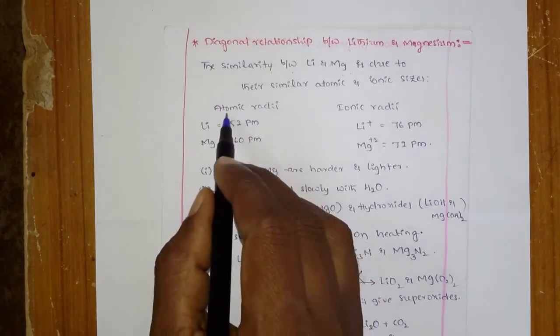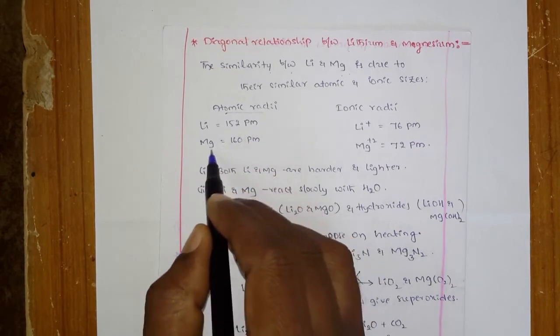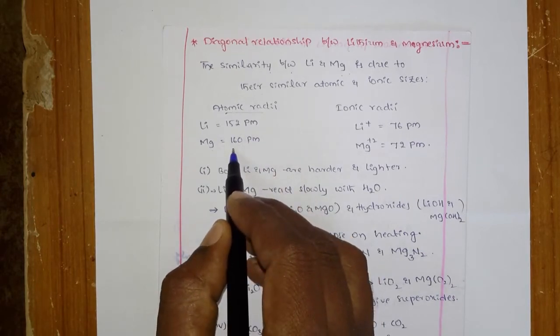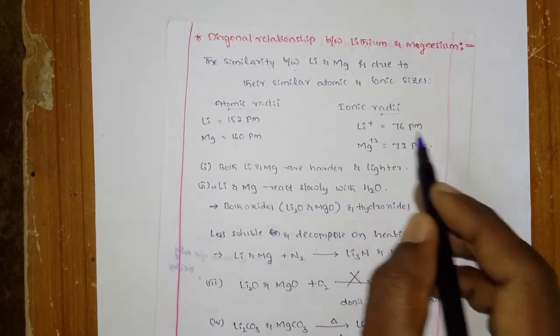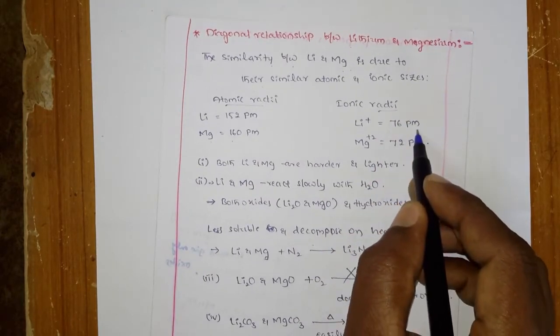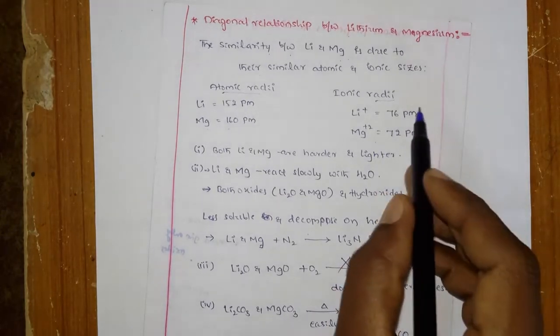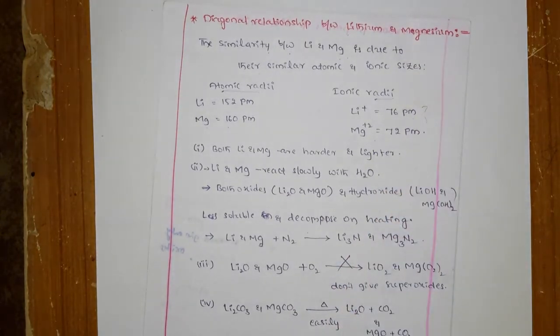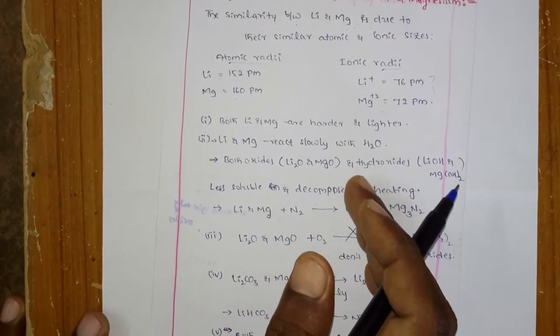Look at the atomic radius. Lithium atomic radius is 152 picometers, and magnesium is around 160 picometers. There is not much difference here. Come to the ionic radius. Li+ is 76 picometers, and Mg2+ is around 72 picometers. So these have similar atomic and ionic radii. That is the reason why they show similar properties. Now we can see what the properties are.